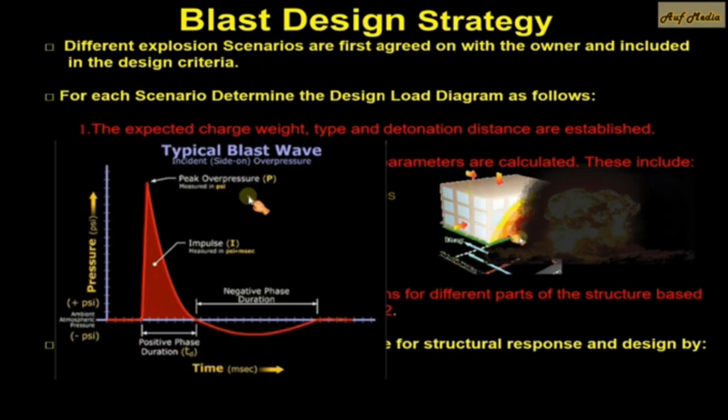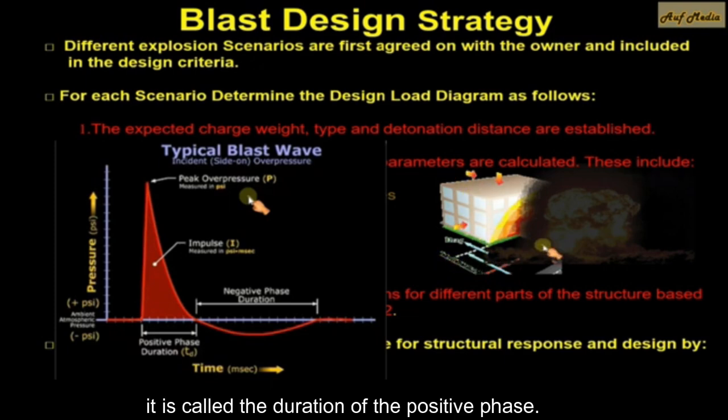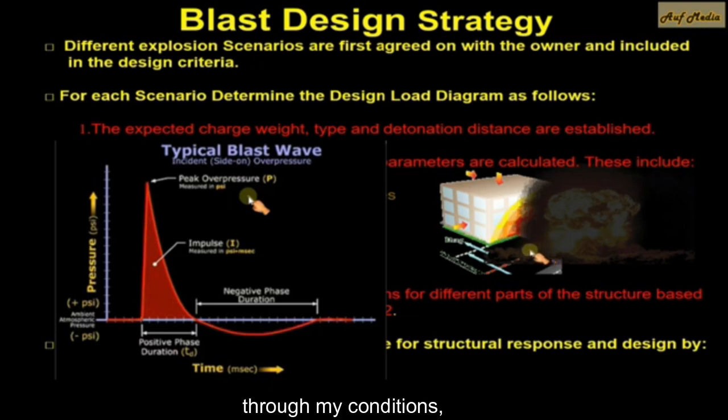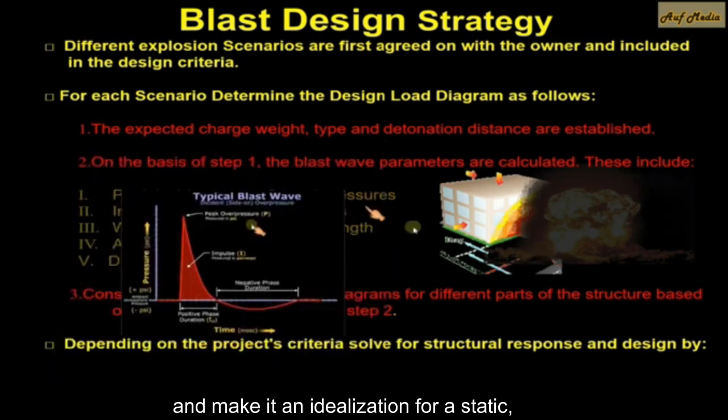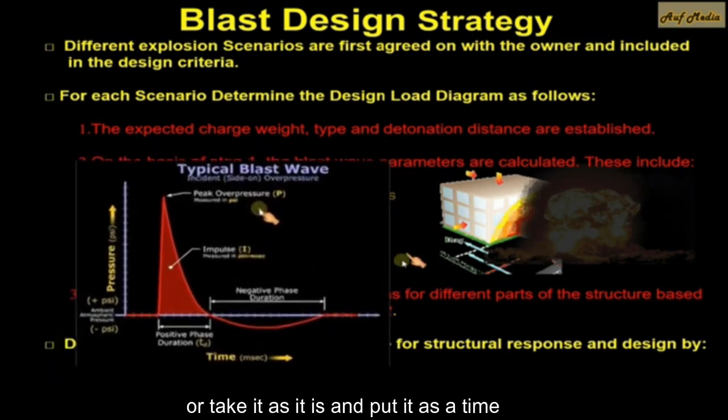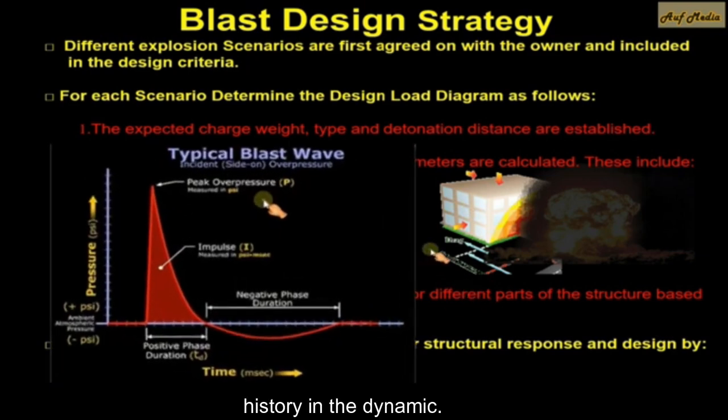This is called the duration of the positive phase. So, if I get all these parameters through my conditions, I can draw the diagram that we will use later, and make it an idealization for the static analysis, or take it as it is and use it as a time history in the dynamic analysis.